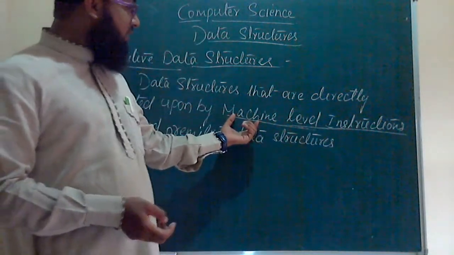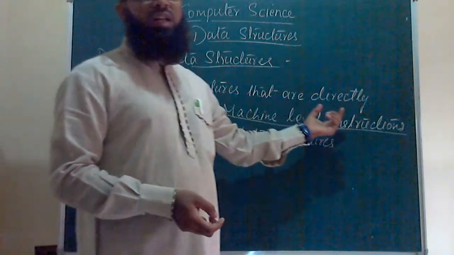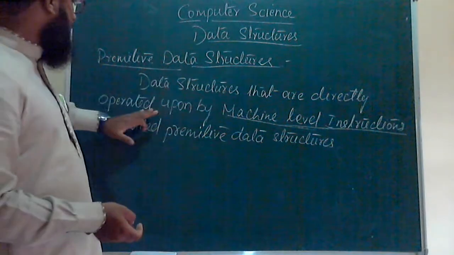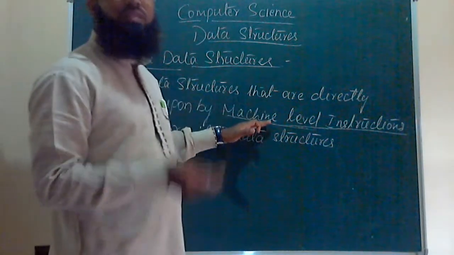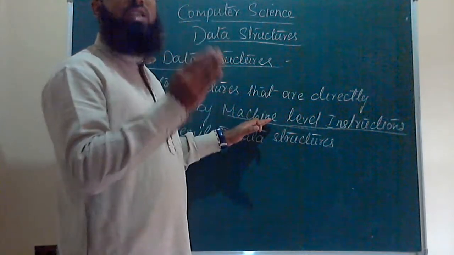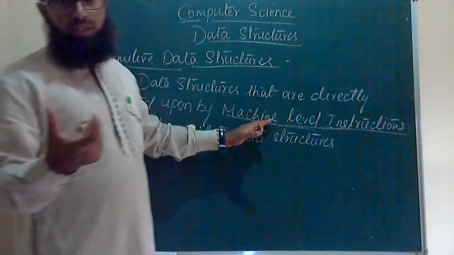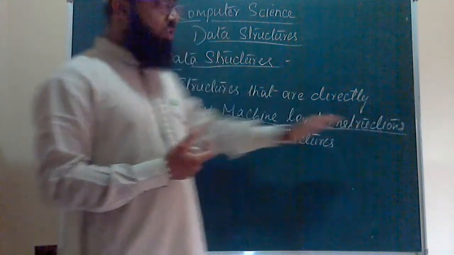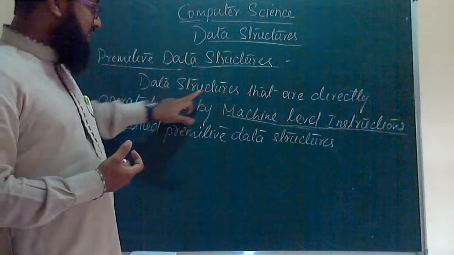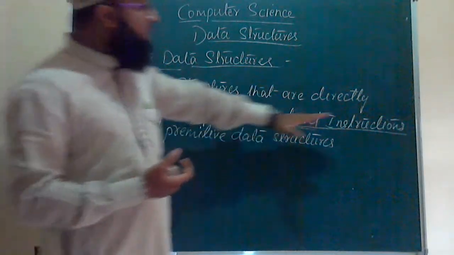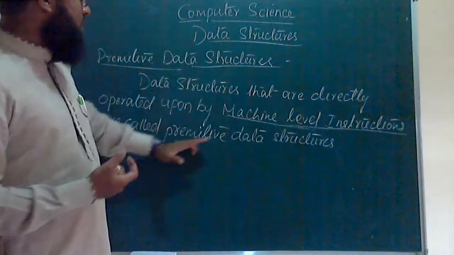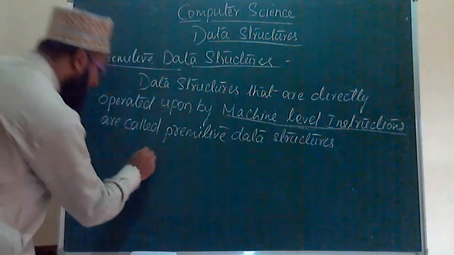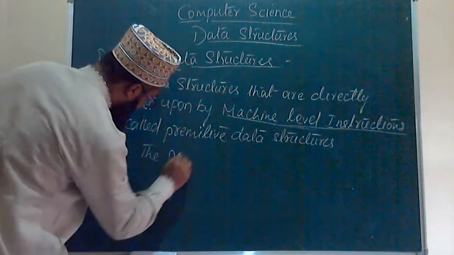So machine level language is operated by machine level instructions. The instructions given by machine level language are called machine level instructions. So the data structures that are operated upon by machine level instructions are called primitive data structures.